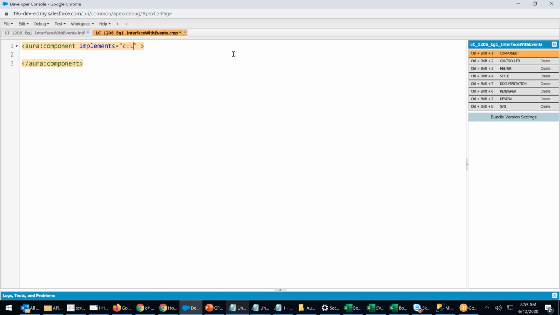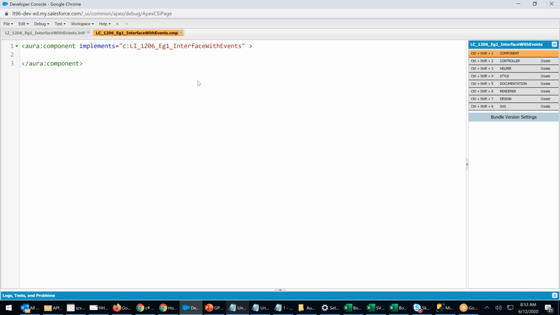Okay, LI hyphen 1206 hyphen EG1 hyphen interface with events. Control S. Implements this. I'm calling my interface, whatever interface that I created.